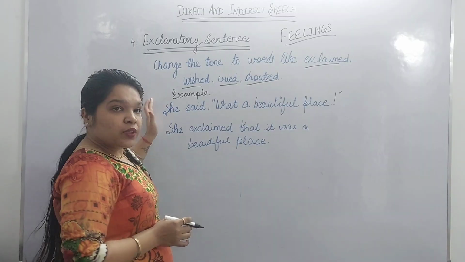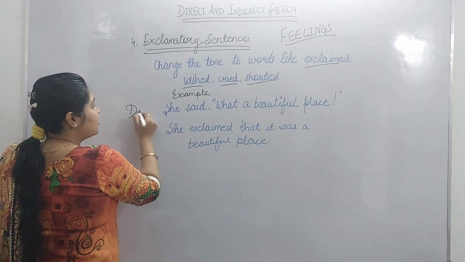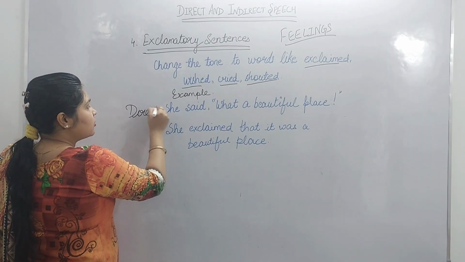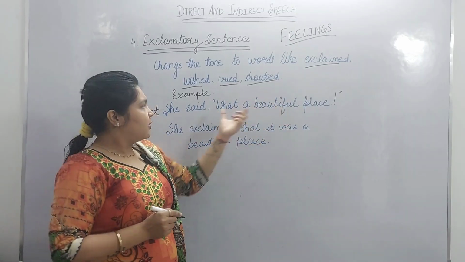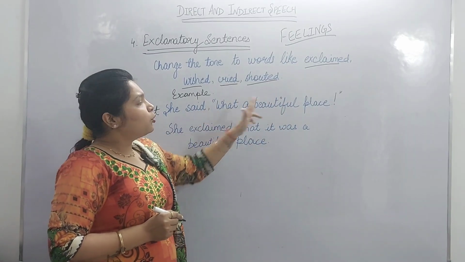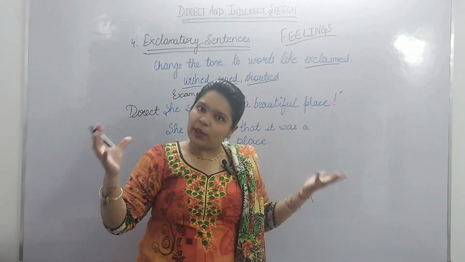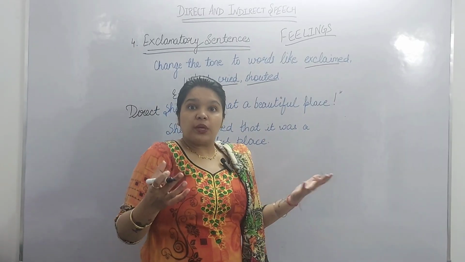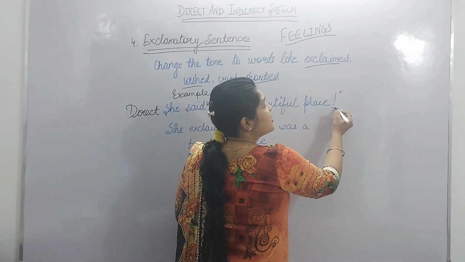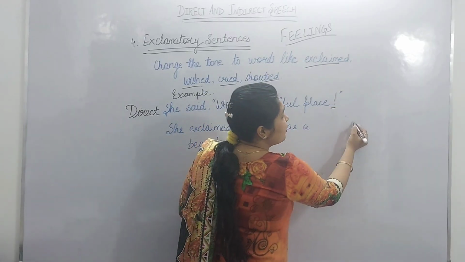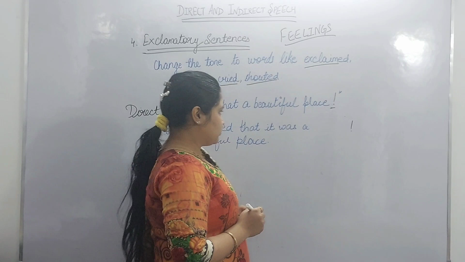For example, let's see, this is the first direct speech. She said, "What a beautiful place." She expresses that, wow, it's a beautiful place. Always remember, this ends with an exclamation mark.